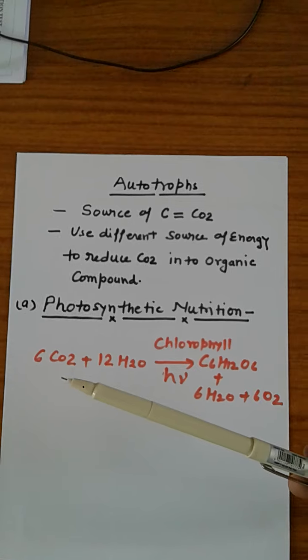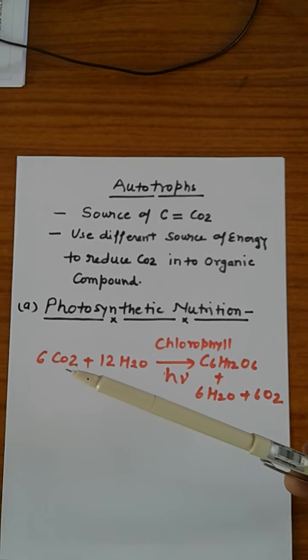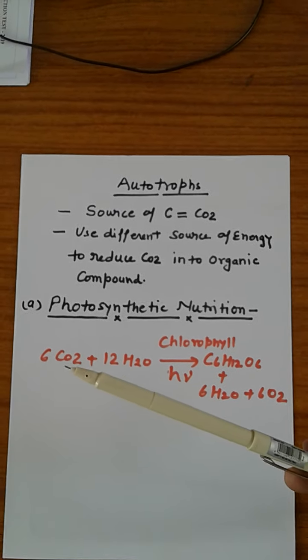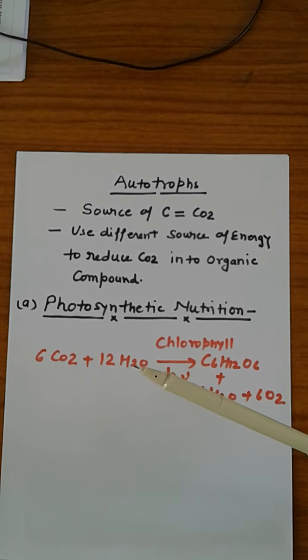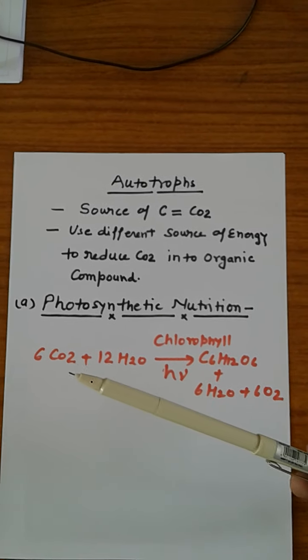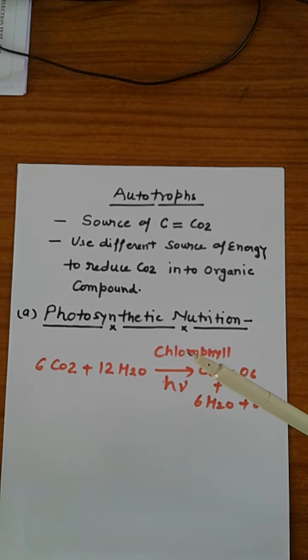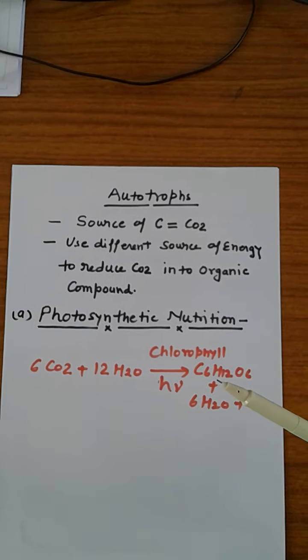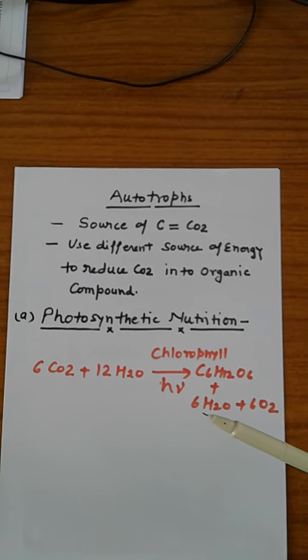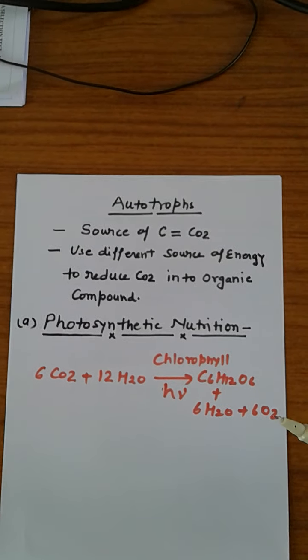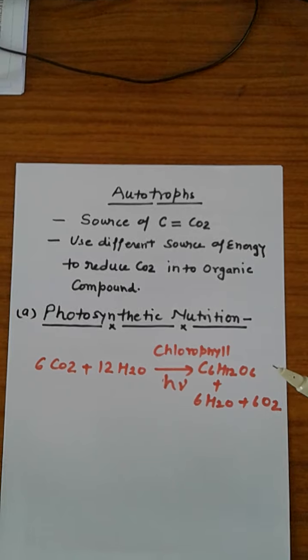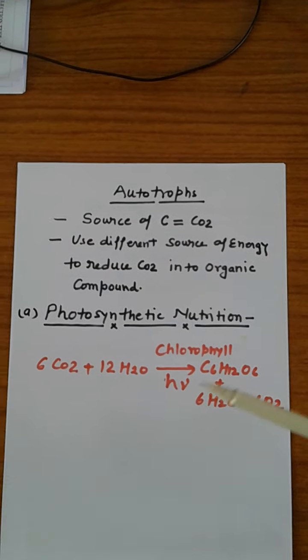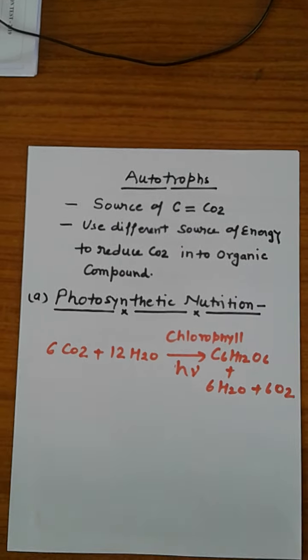The raw materials used during photosynthesis are carbon dioxide and water. Carbon dioxide and water, in presence of chlorophyll and light, form carbohydrate or glucose and liberate oxygen into the atmosphere. This process is called photosynthetic nutrition.